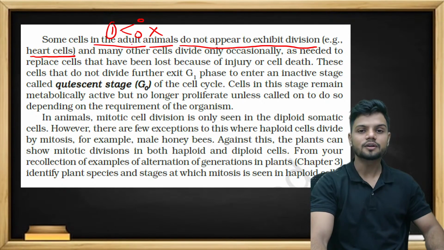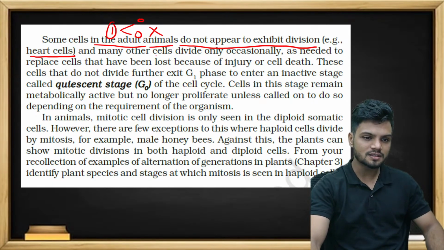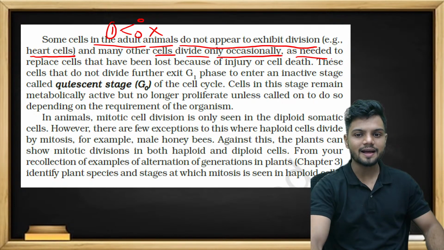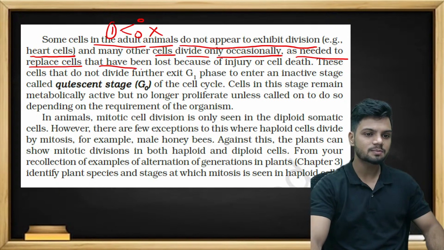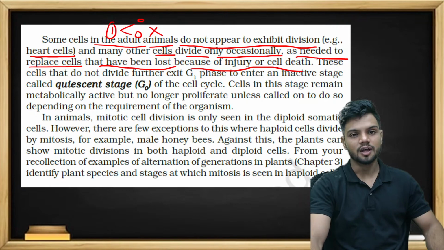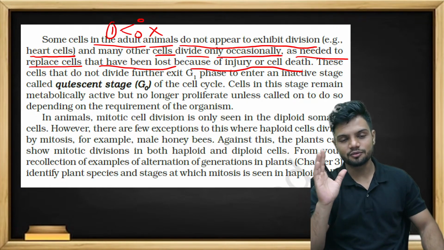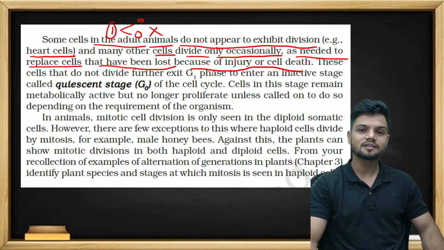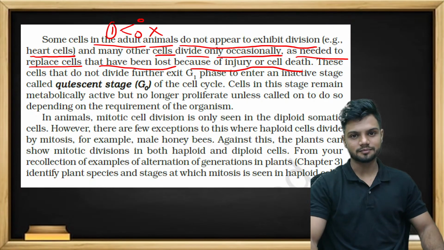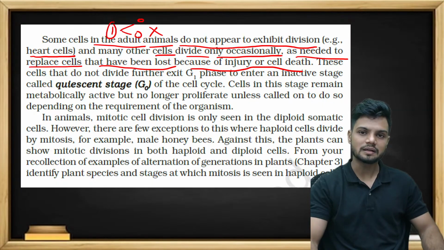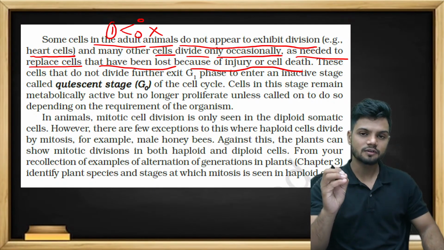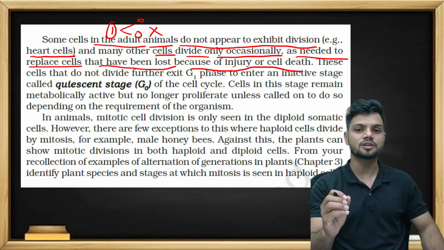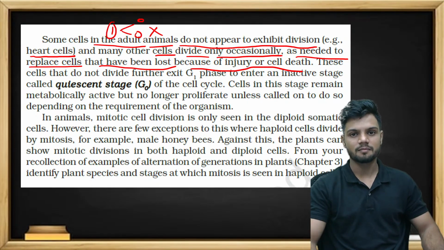It cannot divide. And many other cells divide only occasionally, as needed, to replace cells that have been lost because of injury or cell death. So cells simply do not divide. You feel like they don't have any work. They have some work. Only when there is work, they will divide. Unless it is told so, they will stay quiet. So cells do not divide randomly. They have a specific time, specific location, specific function, and specific destiny. Only when required does a cell divide.